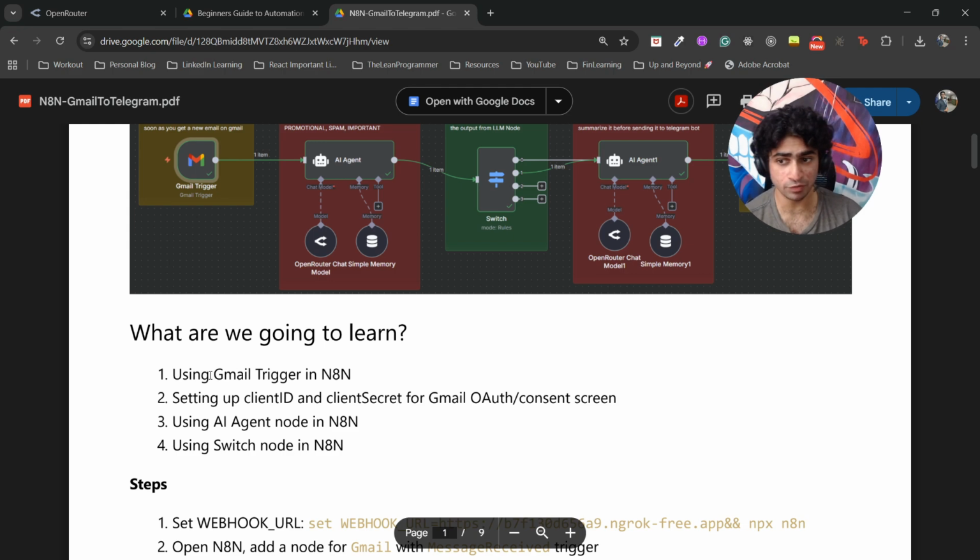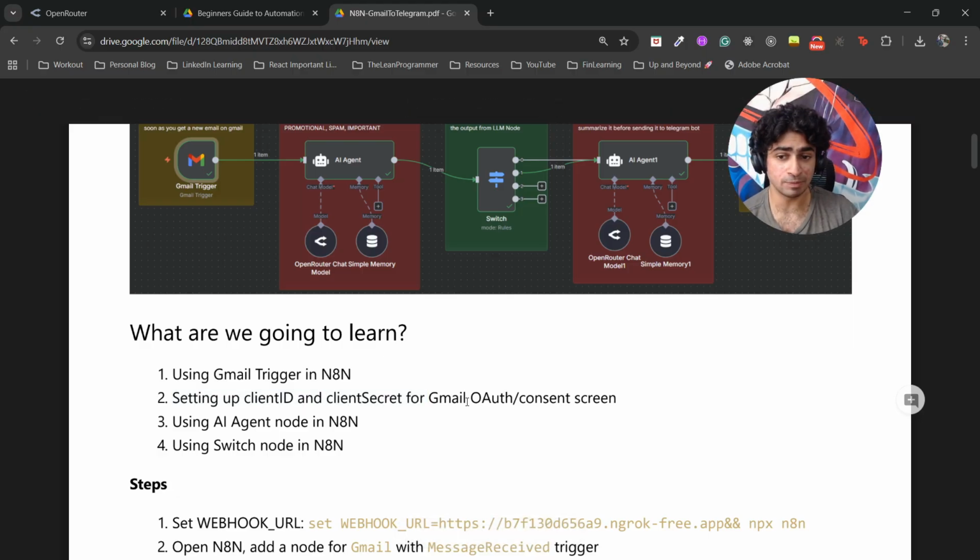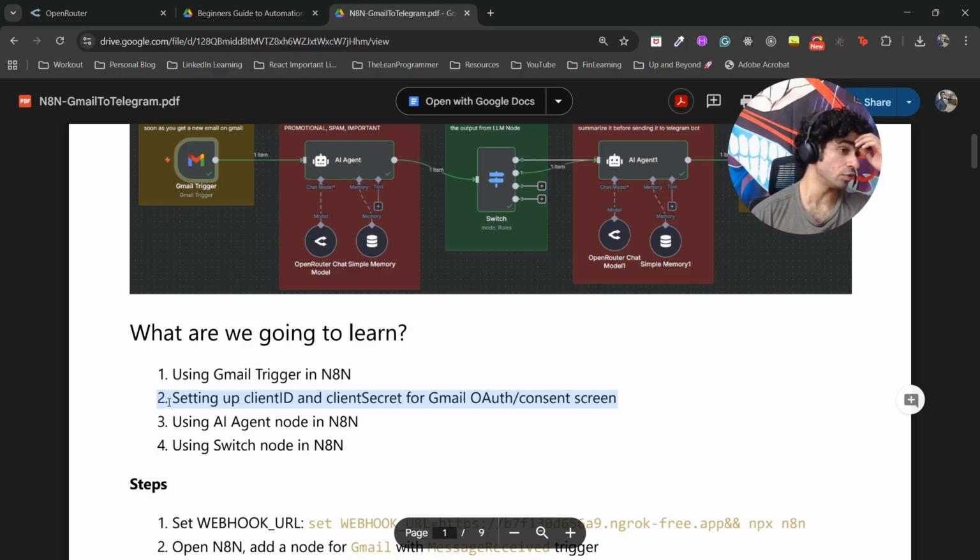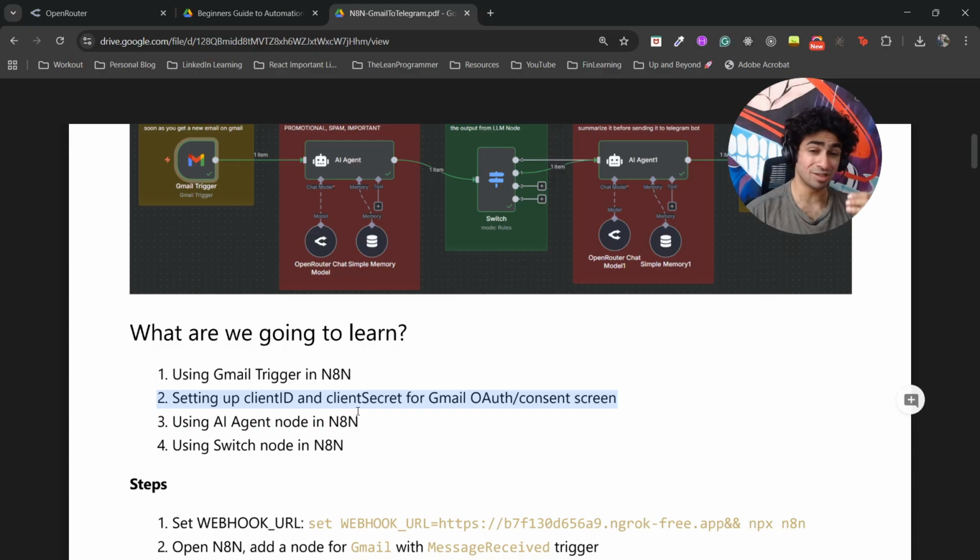So in this video, we are going to learn how to set up Gmail trigger in N8N. We are going to set up client ID credentials, basically credentials for Gmail OAuth consent screen. A lot of people face trouble in this because when you are self-hosting N8N or running it locally, you have to provide credentials for your Gmail or Google automation. A lot of people face trouble in it because the UI, the portal, the console of Google Developer Portal keeps changing. So this video is the latest right now, and this is going to help you a lot.